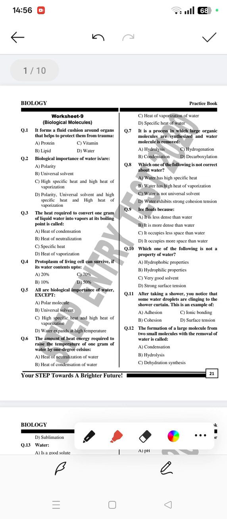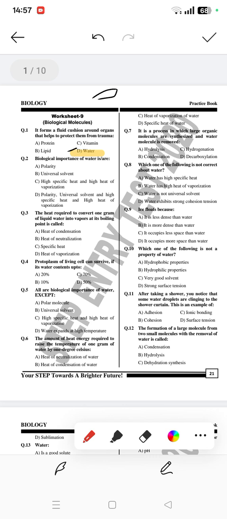So the right answer is water. Why is it so? Because water is the only lubricating material present in our body. Suppose we see the example of the eye, right? We do get tears, right? So tears also provide lubrication to our eyelid. So this means water is the right option here.